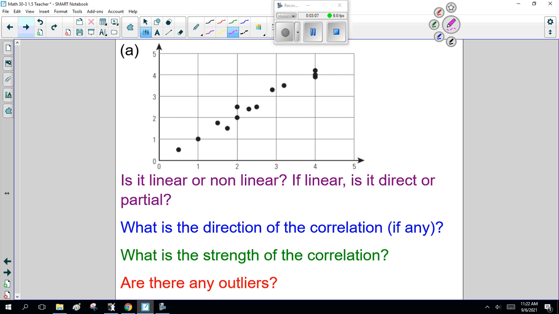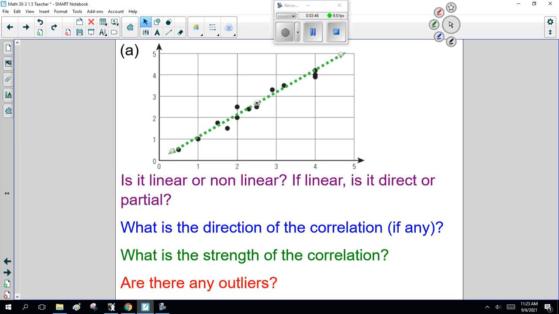So first things first, is this linear or nonlinear? Well, here I want you to try drawing a line of best fit. That is a line that goes through most or all of the data points. Now, the problem is the line of best fit is an educated guess. And I'm going, yeah, that's what it looks like for me. Now, some of you can look at this and go, oh, but Mr. Sutton, maybe you should go down a little bit here to get some of these dots, and maybe you should go up here to get more of these. So we can argue about it. It's an educated guess. I'm going to guess that because I can. Now, am I right? I don't know.